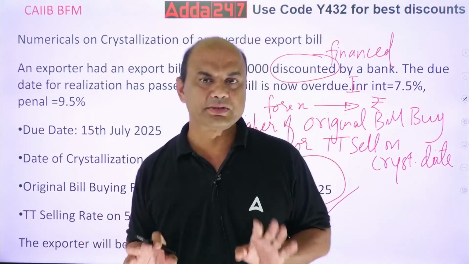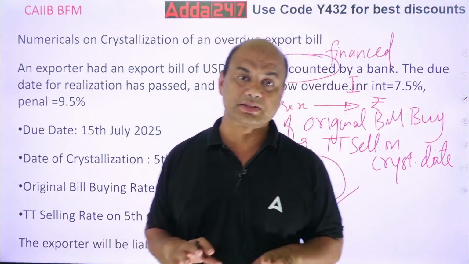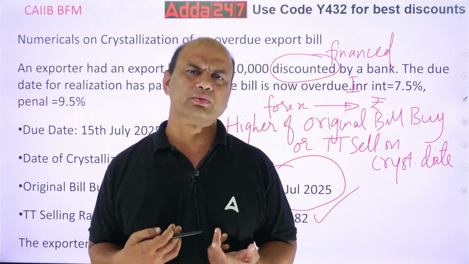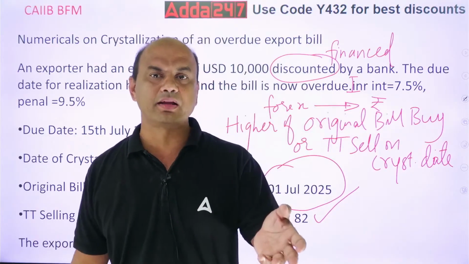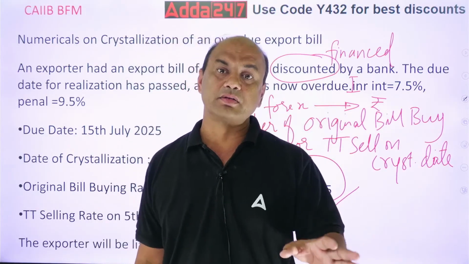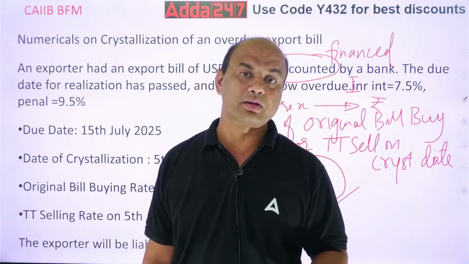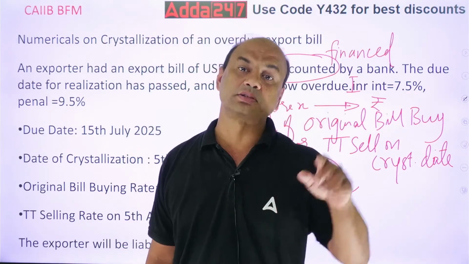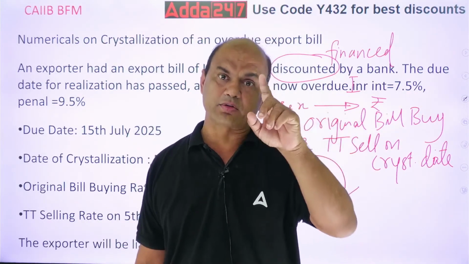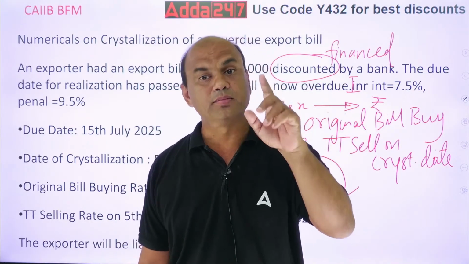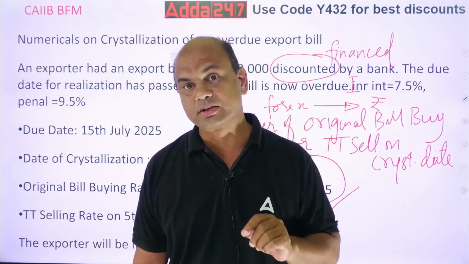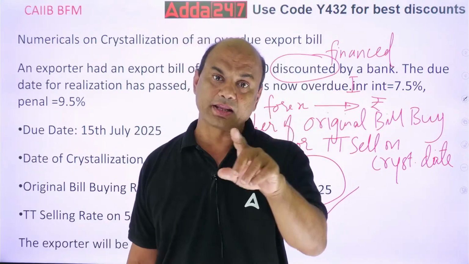We are in business. Banking is a business. I can't take the loss over here, right? Because the customer has made an error. Who was to pay on the due date? Was I to pay on the due date? No, the customer's buyer was to pay. So the buyer has not paid. Whose mistake is it? The buyer has made the mistake.